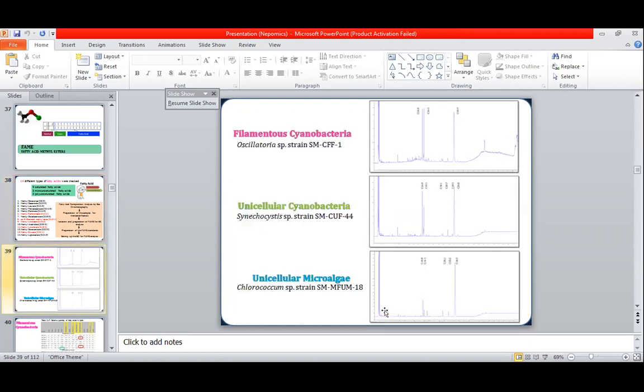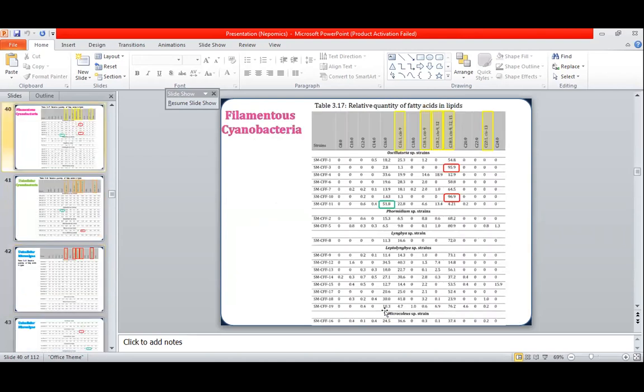So here are the results of the GCMS, which are showing the peaks of the different carbon numbers among the different microorganisms. Now come towards the filamentous cyanobacterial results, showing the relative quantity of the fatty acids in the lipids, and all the 14 fatty acids which I used to detect in these microorganisms.